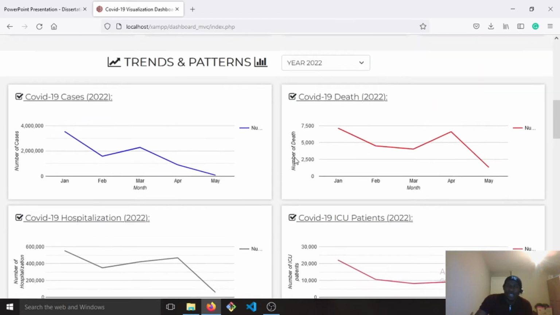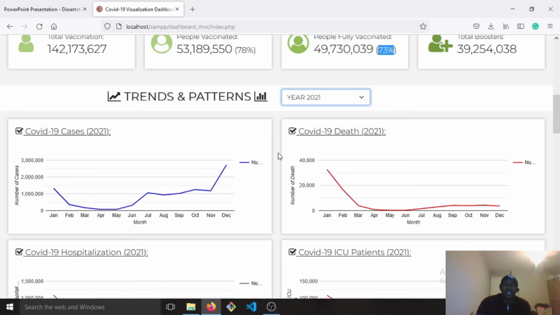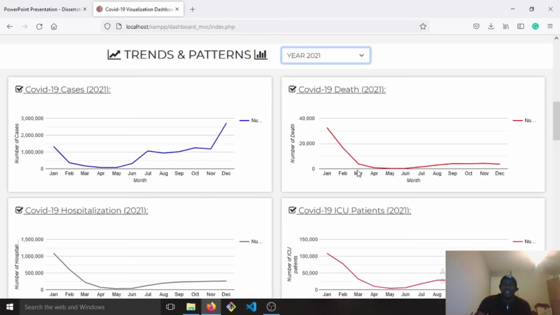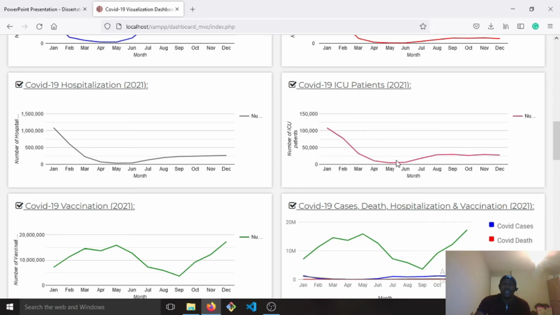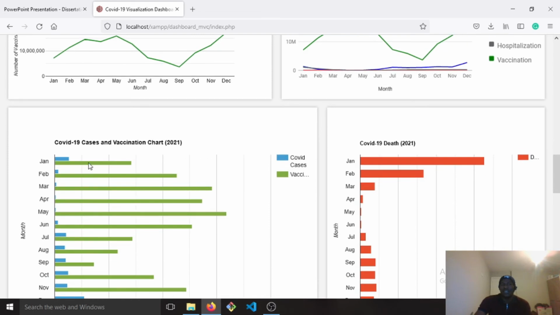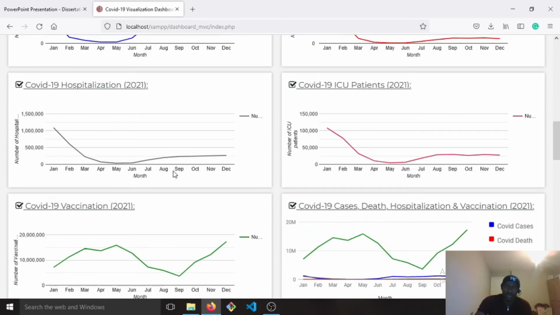Now this application also has the ability to analyze previous years. So if you take it back by selecting 2021, it gives us the trend and pattern for the UK, because UK is selected here. So this is the trend for 2021 as regards the number of cases, the number of deaths, hospitalization, admission of people to the intensive care unit for every month, and the vaccination trend, and also a comparison. And this also gives us a chart. This is the death chart for the year 2021, and this is the cases and the vaccination chart for the year 2021.